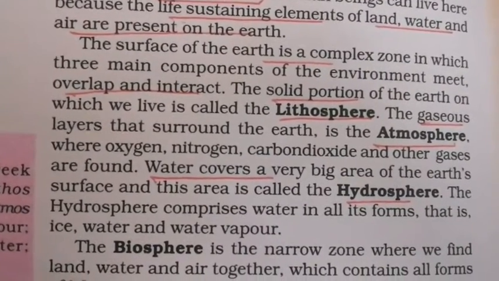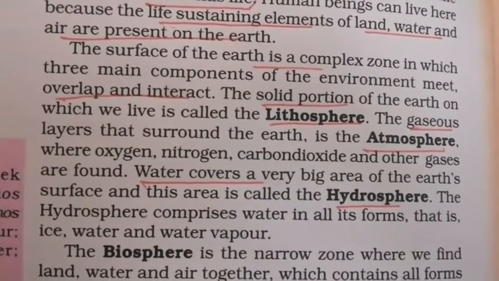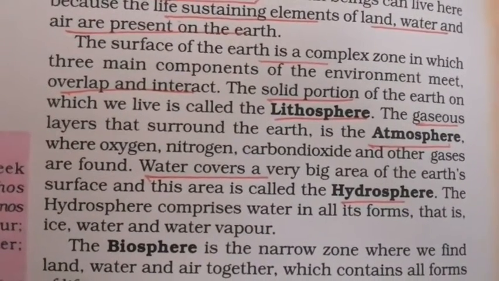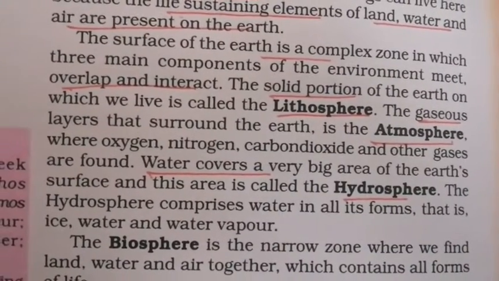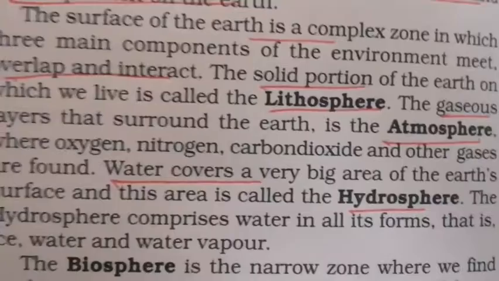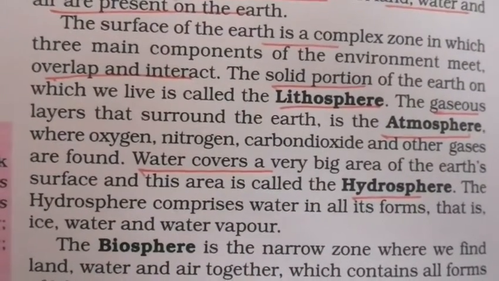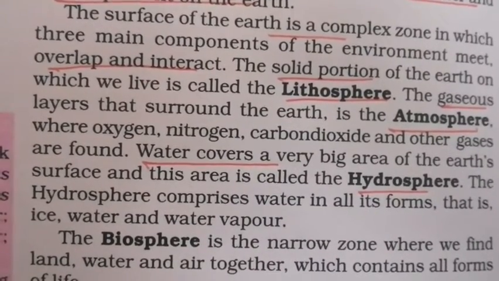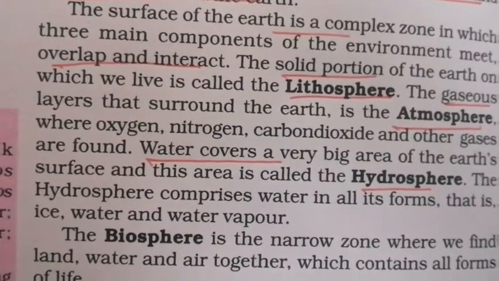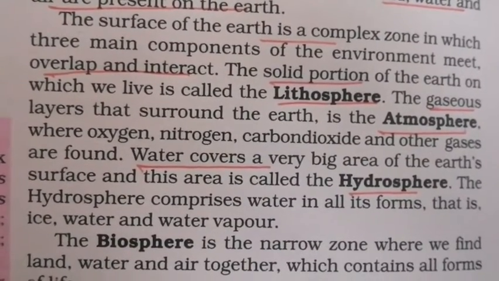Okay. So did you see some bold words there? First one is lithosphere. The second layer is called atmosphere. And the next one is called hydrosphere. Okay. So now we shall see what is a lithosphere. The solid portion of the earth on which we live is called lithosphere. So the land, where we are living, is called our lithosphere.